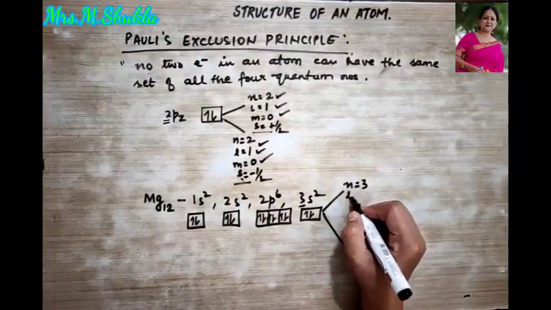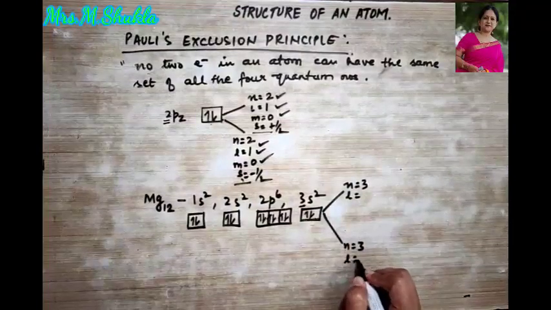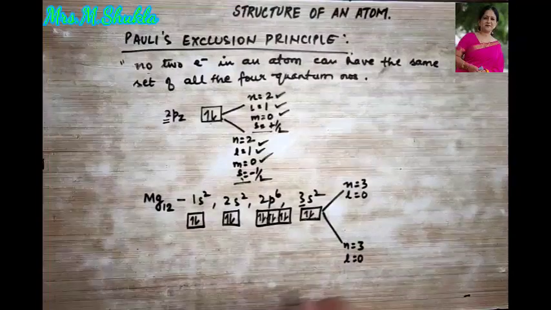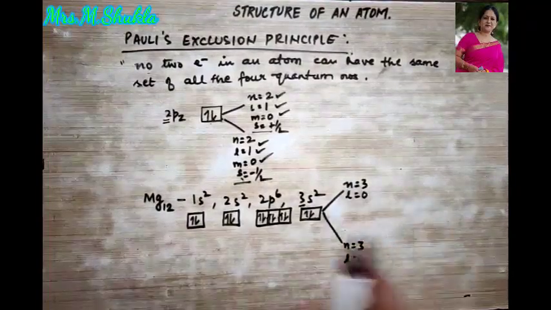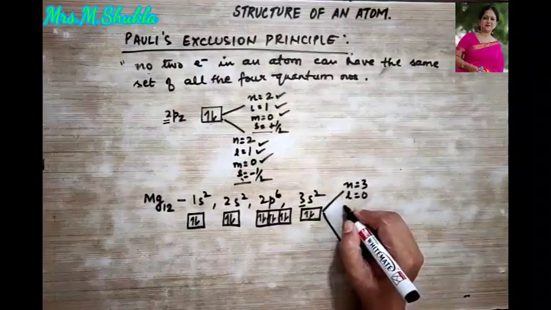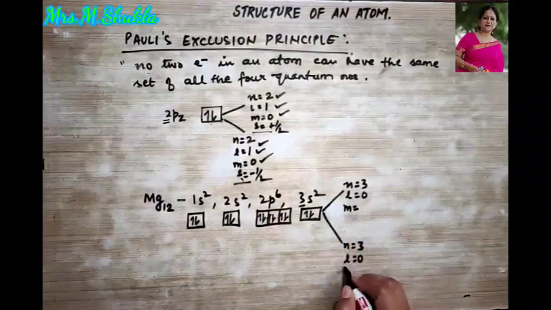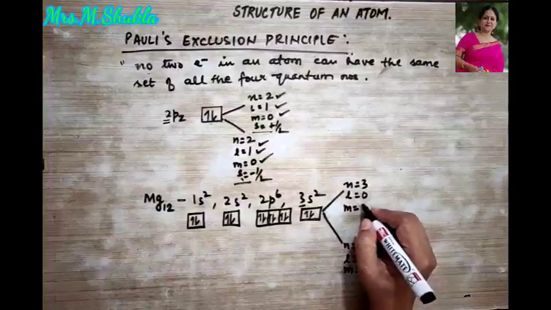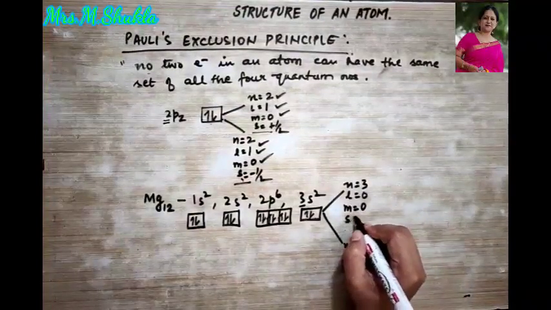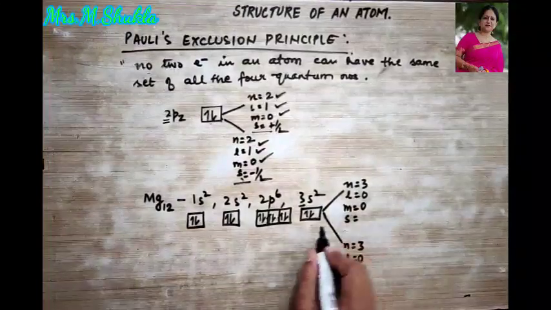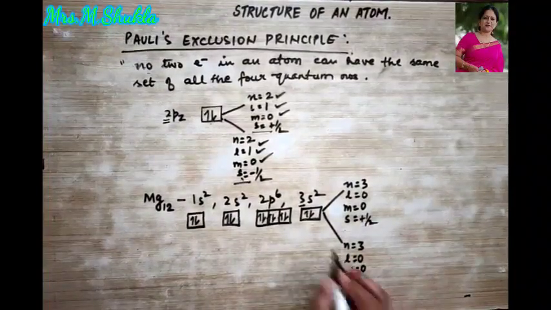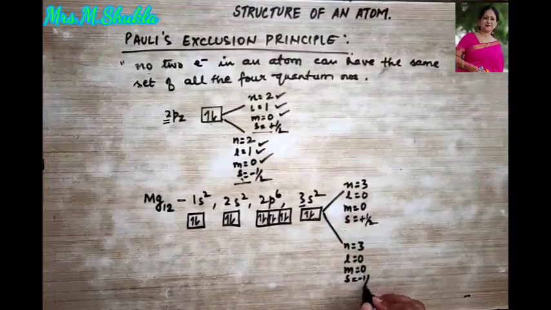Now let's talk about L, the azimuthal quantum number. For both it is 0. Go back to the formula that I had taught you yesterday, then you will understand this. Then what about the magnetic quantum number? For both it will be 0. Now let us look at the spin. For this it is upward, so it is plus half. For this it is downward, so it is minus half.